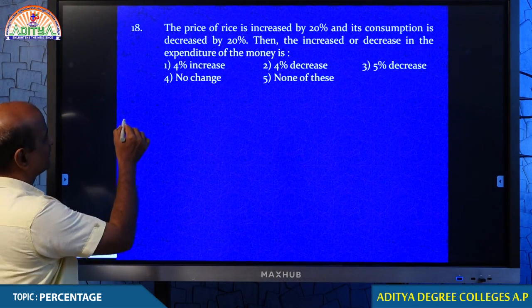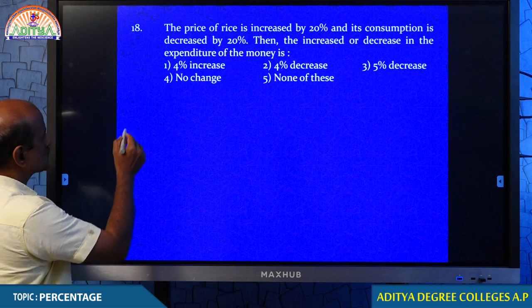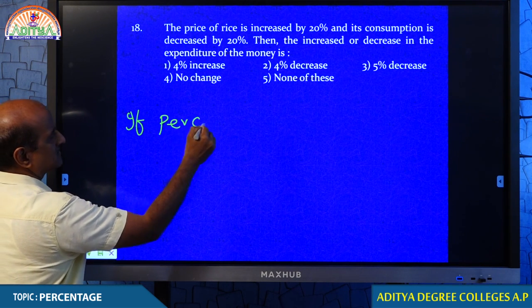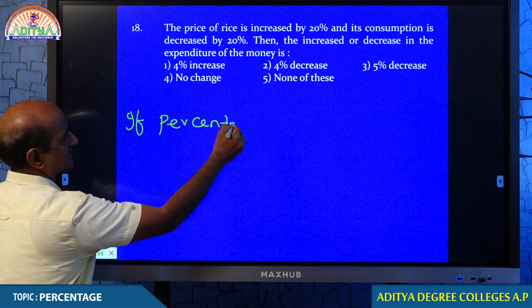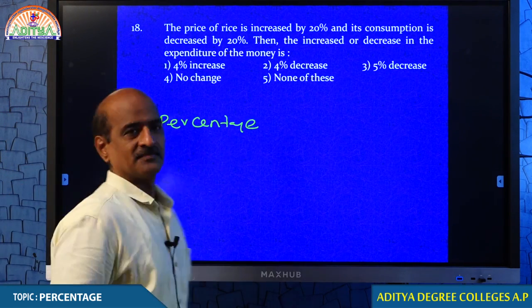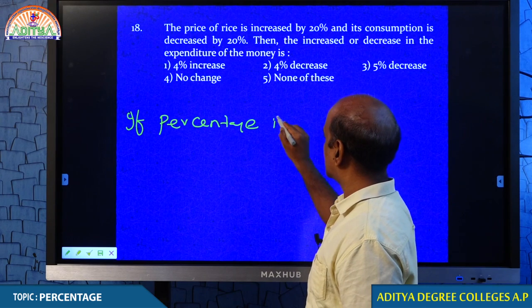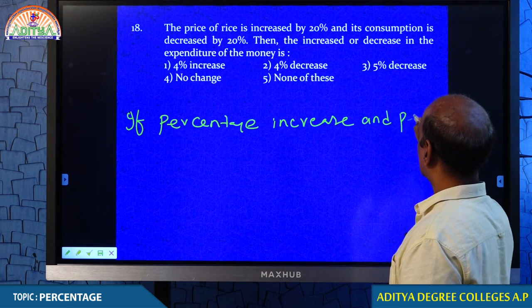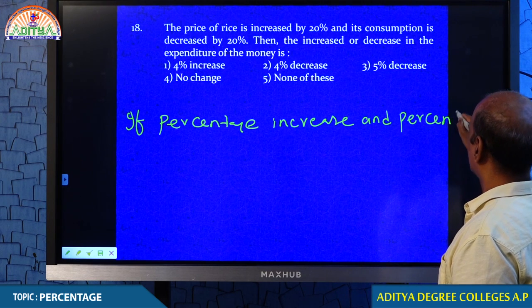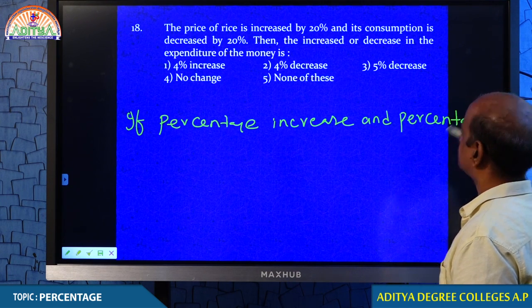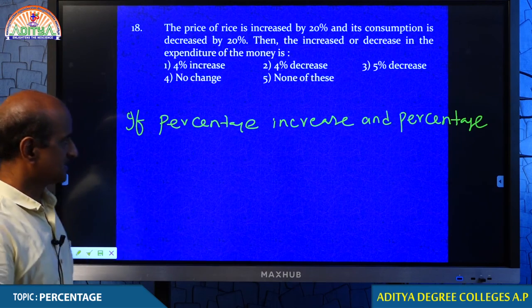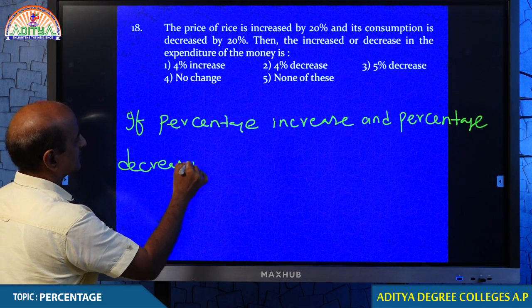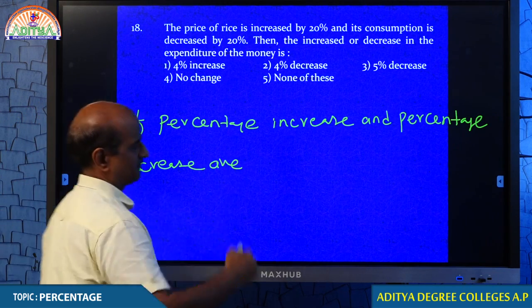If percentage increase and percentage decrease are same,